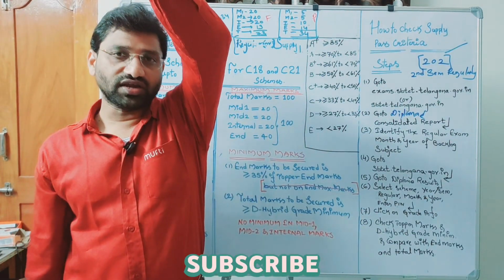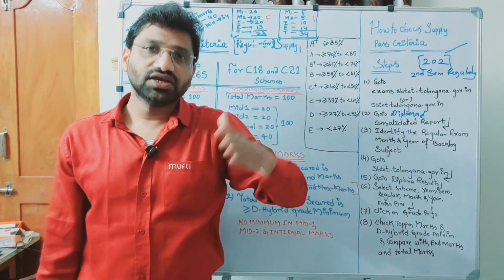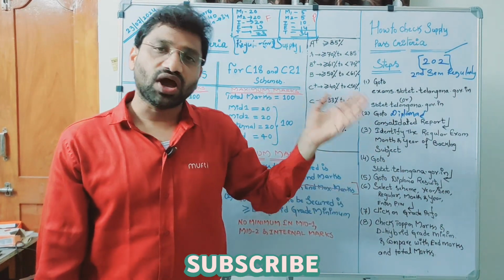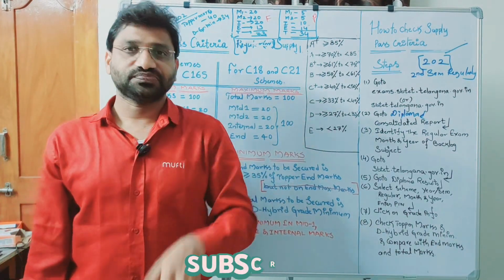If the upper marks is 40, you have to get 35% of 40. If the upper marks is 30, you have to get 35% of 30. If the upper marks is 20, you have to get 35% of 20. It is condition number 1.